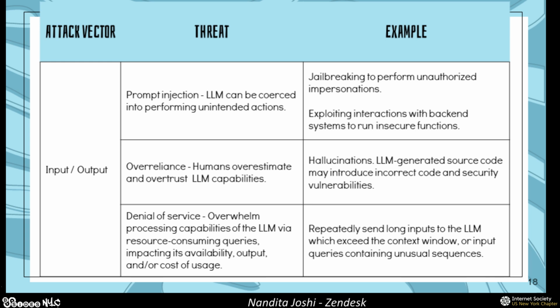Which means that LLMs, which hallucinate due to their very nature, are something that humans can inherently trust, because LLMs have a tendency to sometimes supply inaccurate information with extremely high confidence. And humans are going to trust this and go with the data that they receive. An example of this would be LLM generated source code.